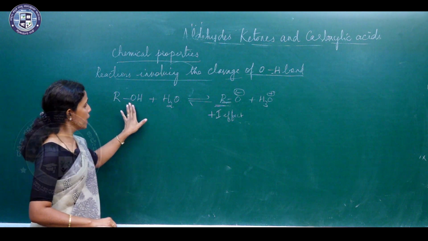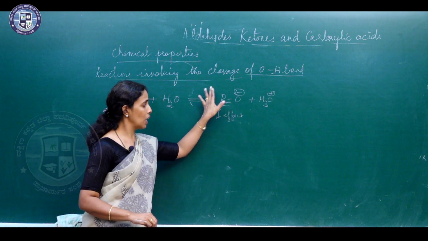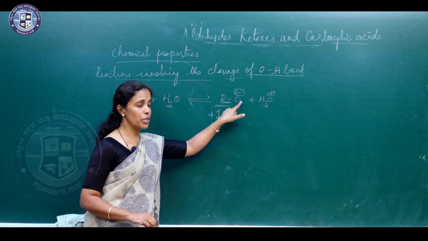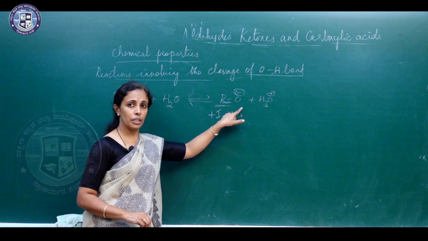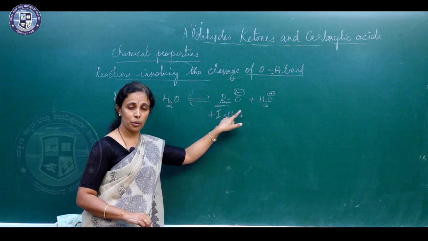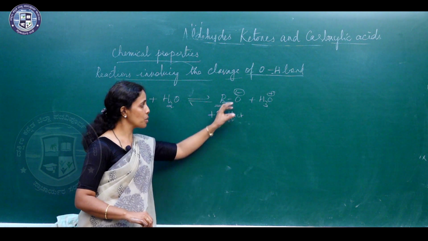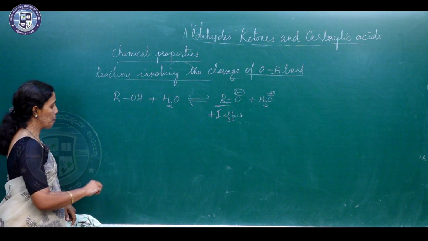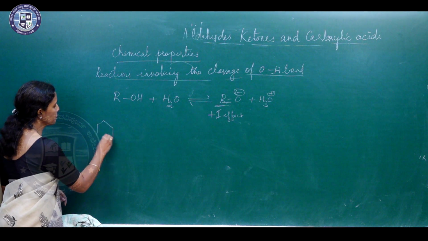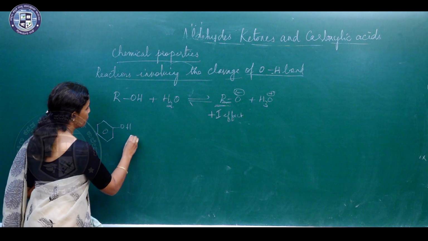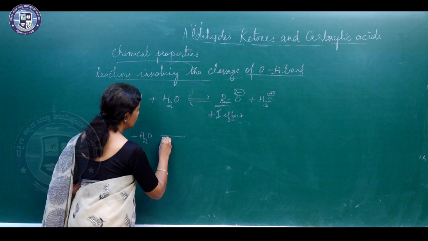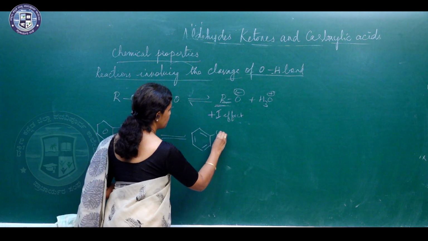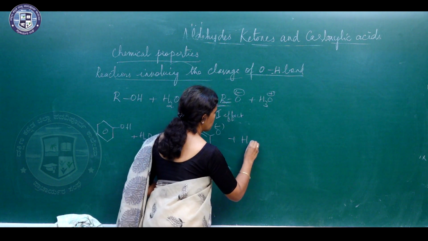Alcohols when in water they have the ability to donate proton, they form the alkoxide ion, but the R group in alkoxide ion is electron releasing, because of which the electron density on oxygen atom increases and this alkoxide ion gets destabilized, because of which it will attract the proton once again and the reverse reaction might take place. But in case of phenol, even phenol when added to water, can donate proton. So, they form phenoxide ion along with H3O plus.